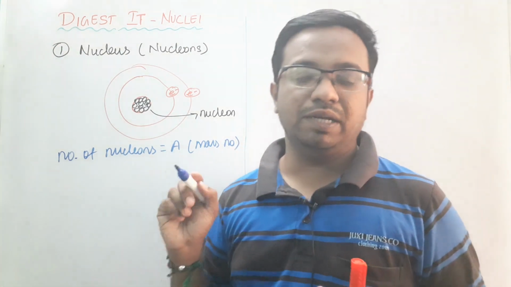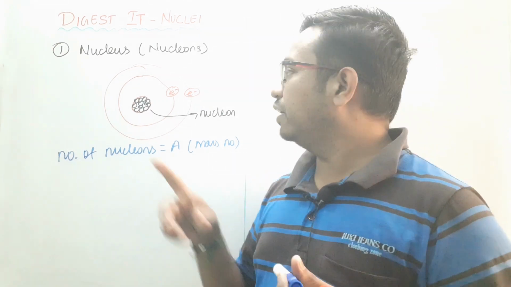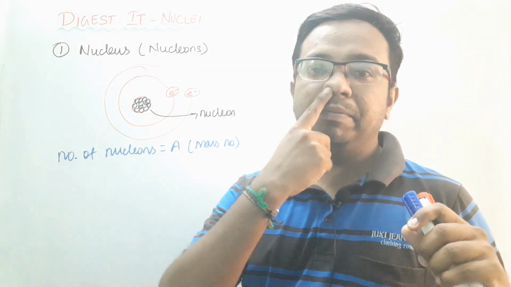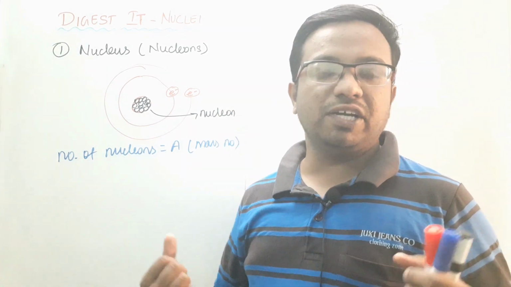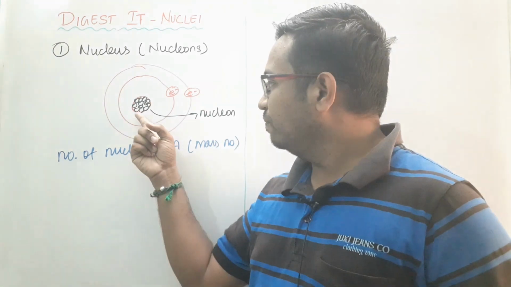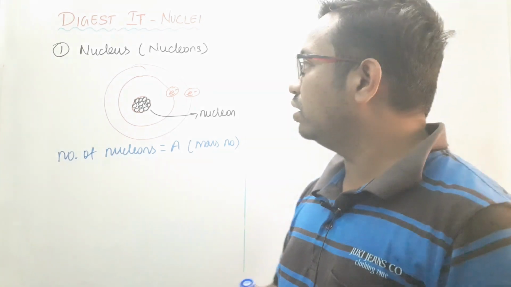This is the total number of nucleons present in any nucleus, because it consists of protons, neutrons and some other particles. That's why we term it the basic part, a nucleon. The basic part of human life is the cell, no? Like that, the basic part of the nucleus is called a nucleon. So this is our first content.